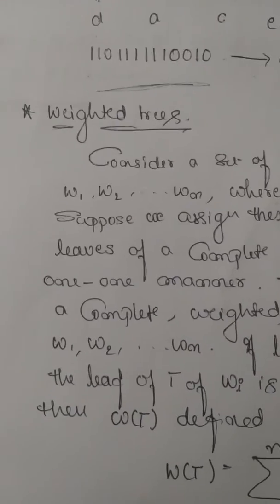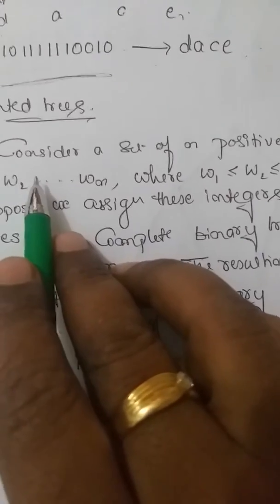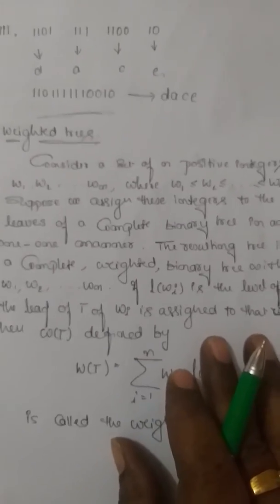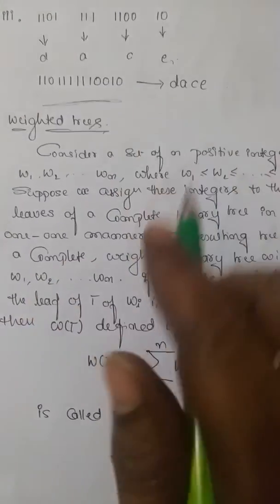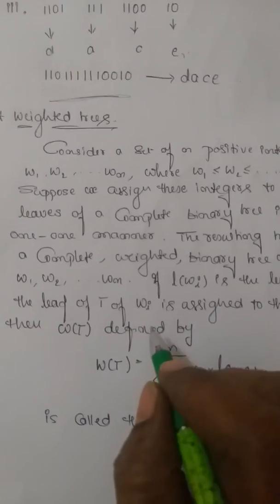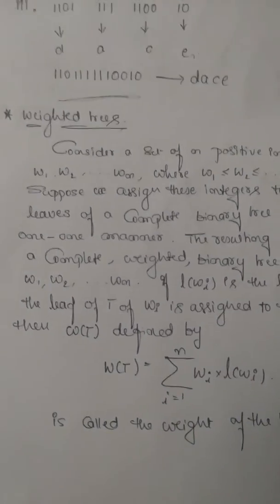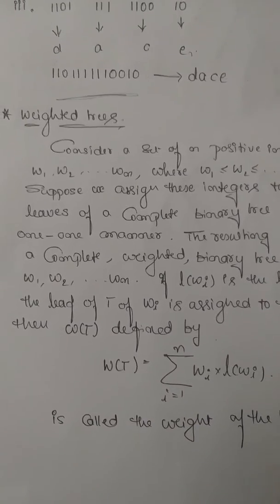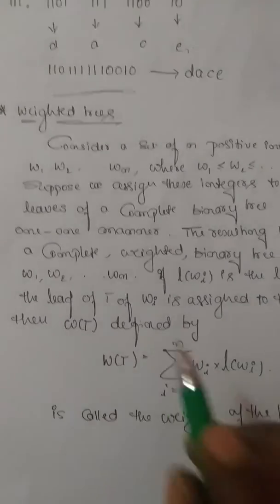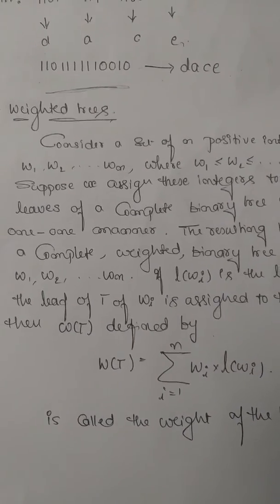Now we can concentrate on the weighted tree. See, this is the theoretical concept we have to know. I don't know whether you people are observing this or not, whether clarity is there or not, but I can tell what a weighted tree means. First, weight has to be assigned to each of the leaves of the tree. So leaf means what? A degree 1 vertex of the binary tree. Each degree 1 vertex has to be assigned some weight. That's the first thing. Correct?